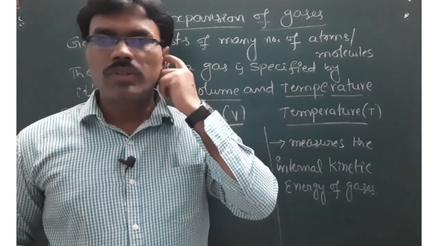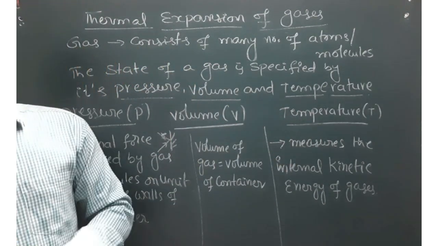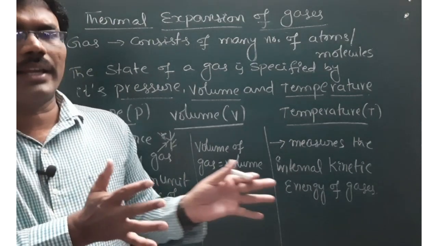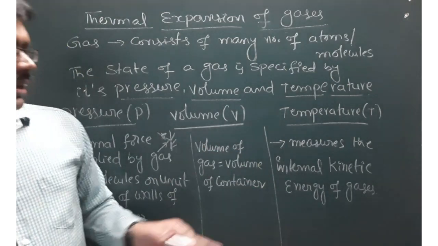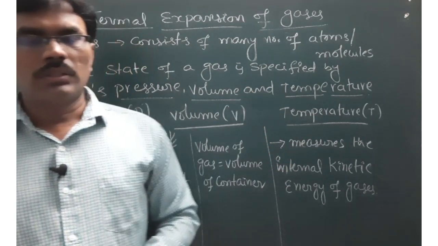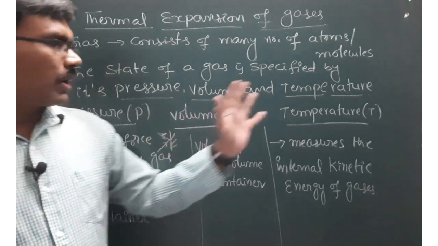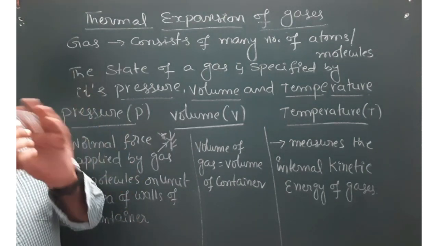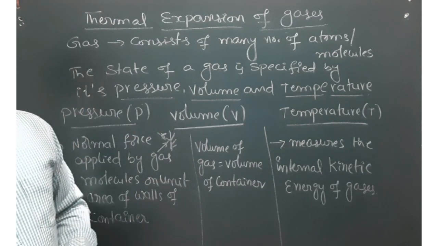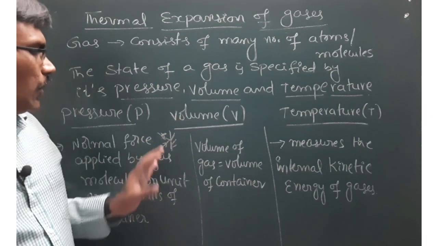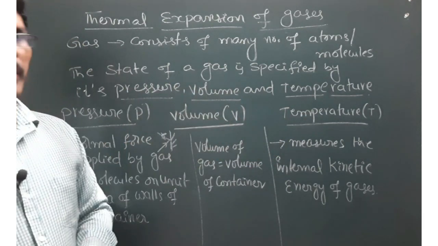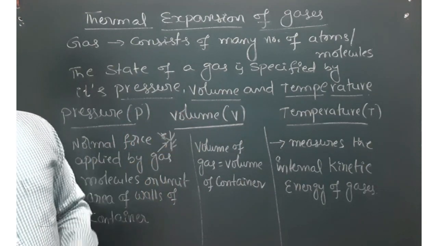So temperature means what? Temperature is a measure of the heat content of a gas, or otherwise the internal kinetic energy measure is given by temperature, right? So these three parameters are specified for studying or describing the state of a gas. Now let us see what are the units of these parameters and how to convert those parameters from one system to another system.